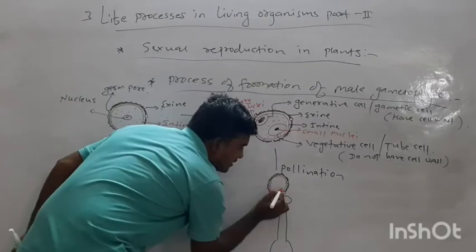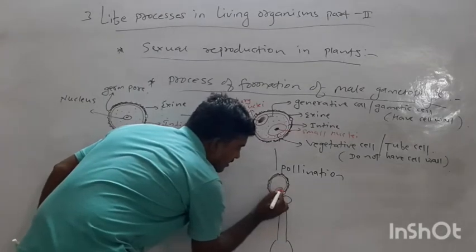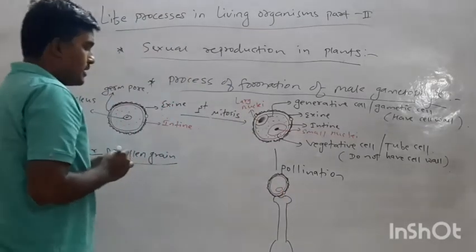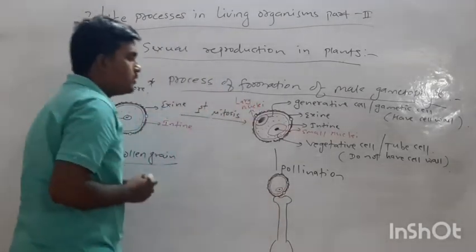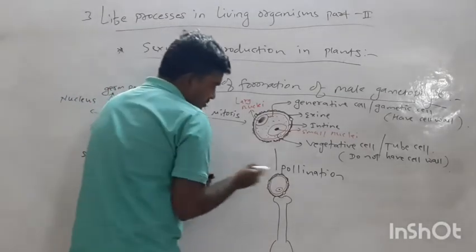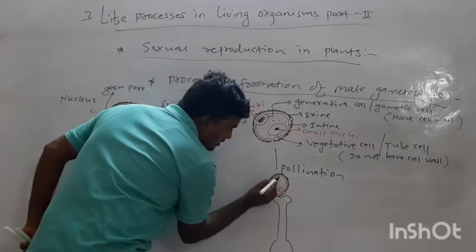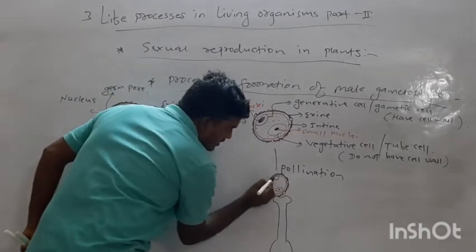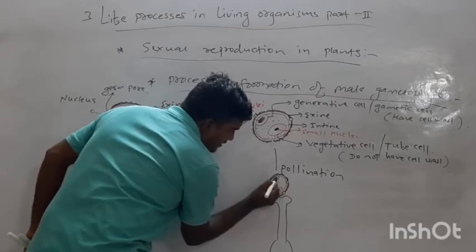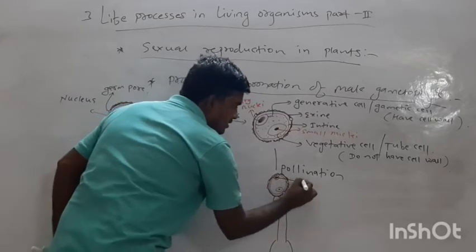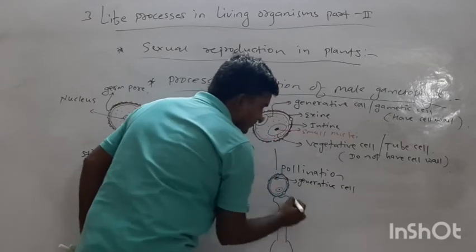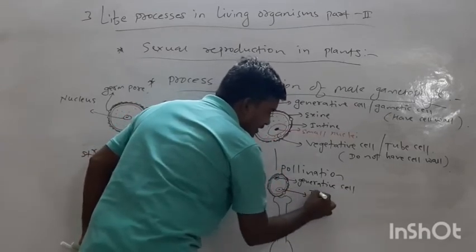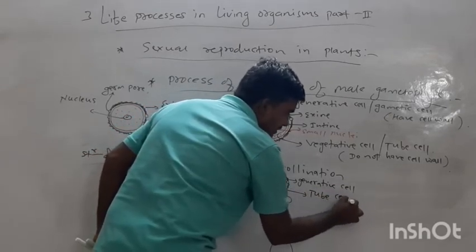This one is the vegetative cell, and this one is the generative cell, and this is the tube cell. We can say simply tube cell.